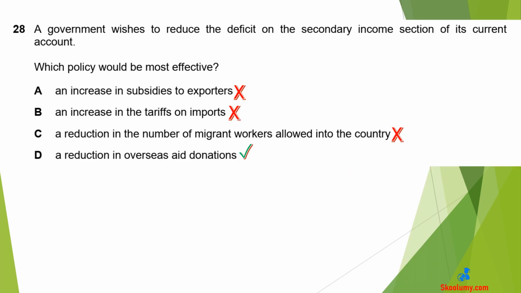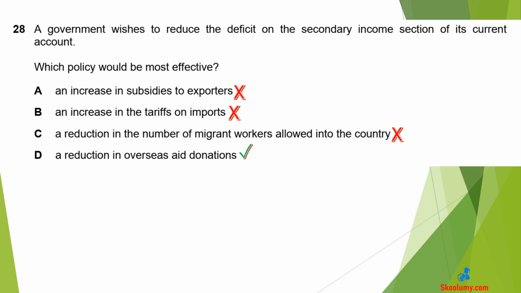Number 28. A government wishes to reduce the deficit on the secondary income section of its current account. Which policy would be most effective? D is the answer. A reduction in overseas aid donations. Secondary income comprises current transfers. That is the flow of money without anything being received in return. They are not for productive services. Overseas aid donations are transfers going out of the country. Reducing them would reduce the deficit on the secondary income section of the current account.